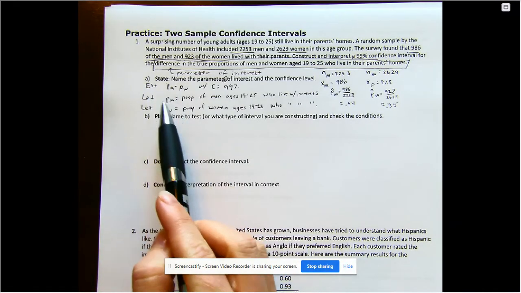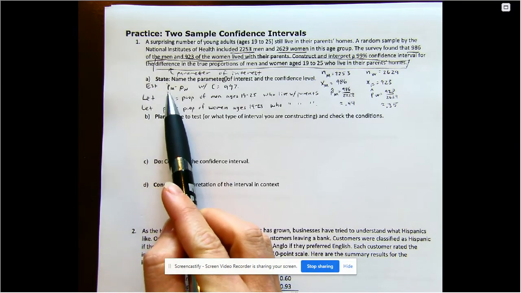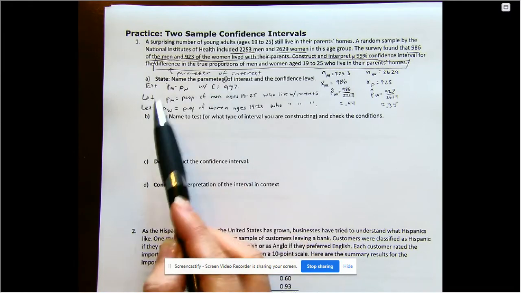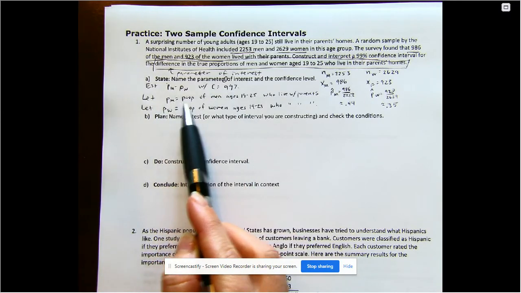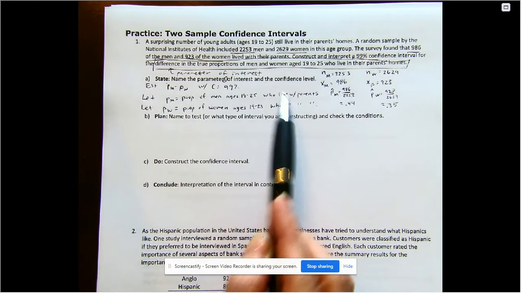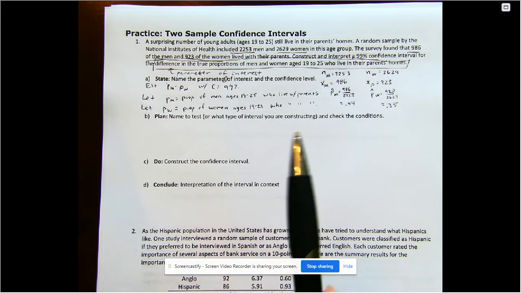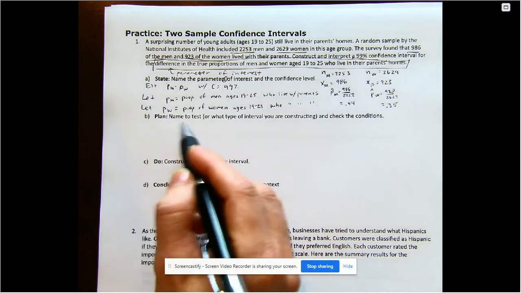So again, we're going to be estimating the difference of the proportion of men minus the proportion of women with 99% confidence. We let PM equal the proportion of men in this age group who live with parents, and P sub W the proportion of women in this age group who live with their parents. All right, so our plan: we're going to name the test.